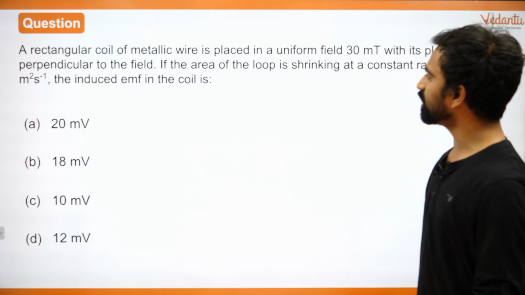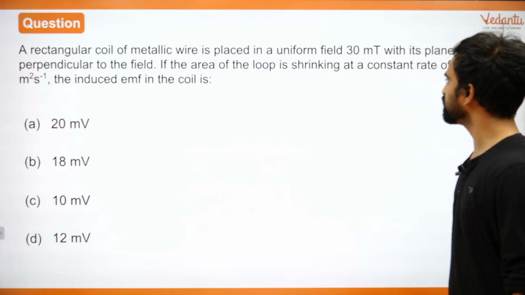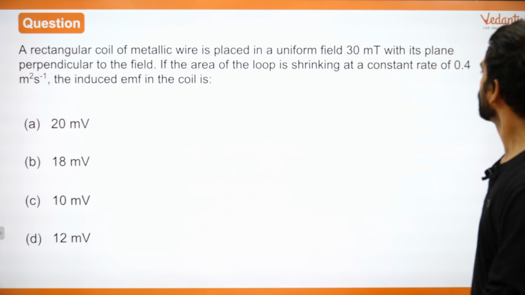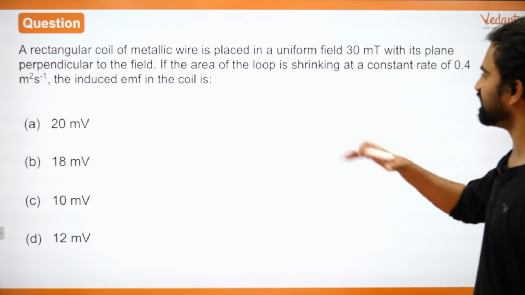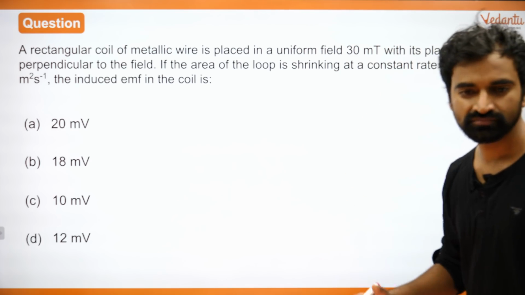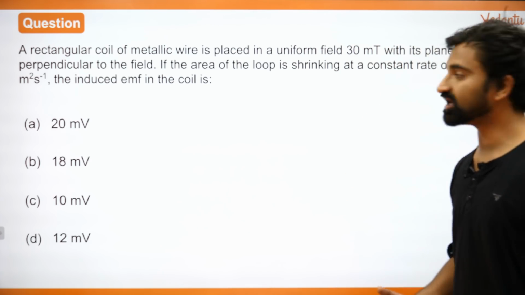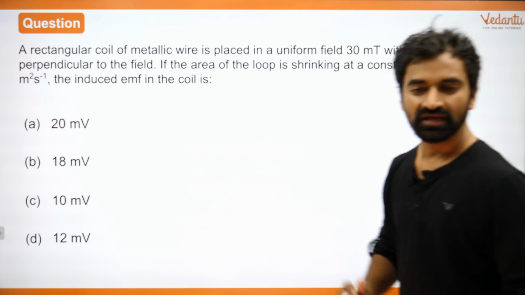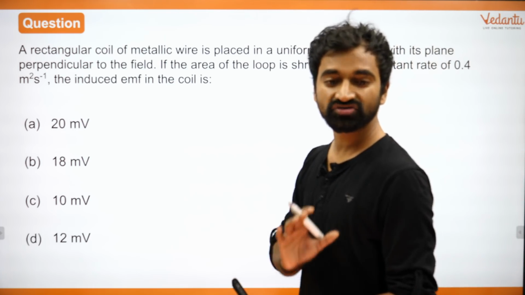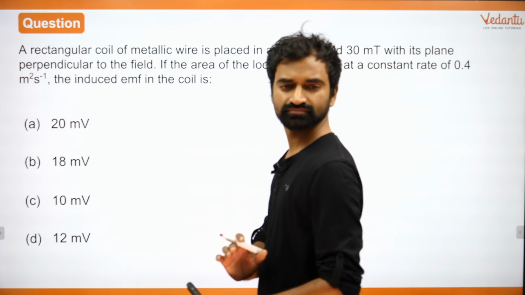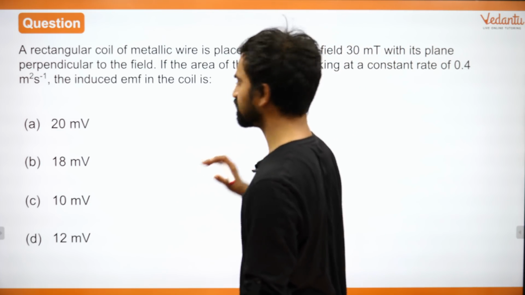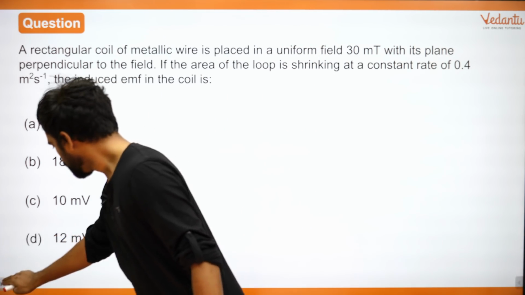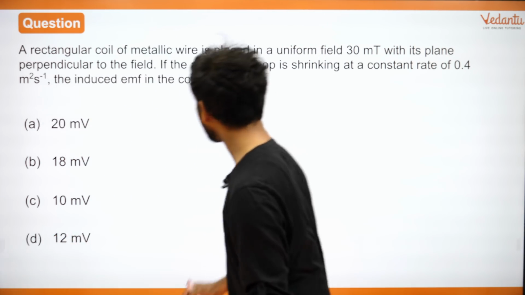A rectangular coil of metallic wire is placed in a uniform field of 30 millitesla with its plane perpendicular to the field. If the area of the loop is shrinking at a constant rate of 0.4, the induced EMF is how much? This is again a question of induced EMF. How will you do this? Do it again by first principle.